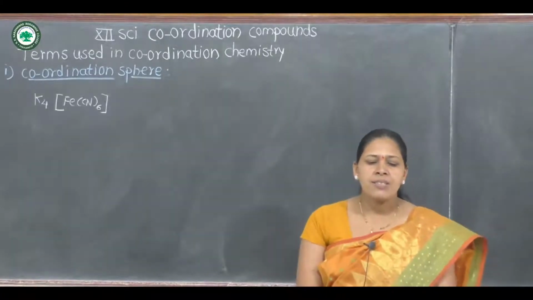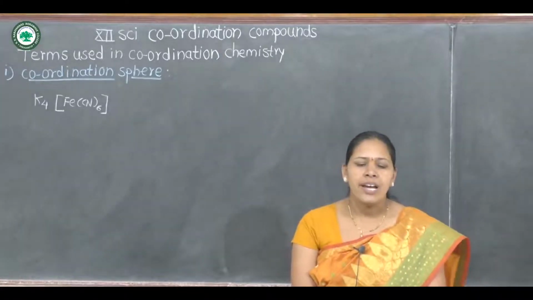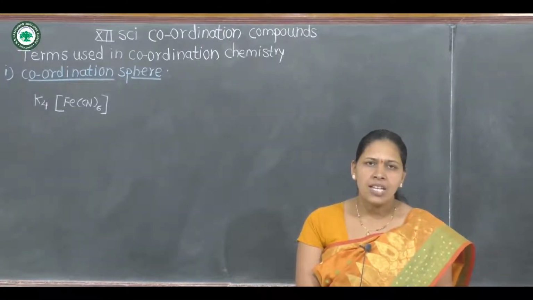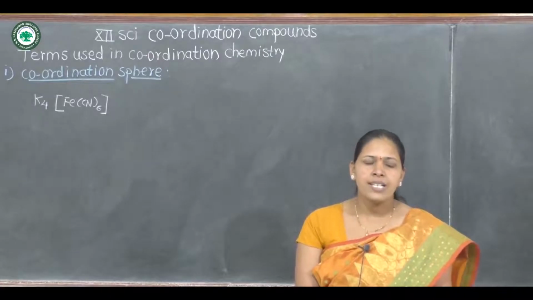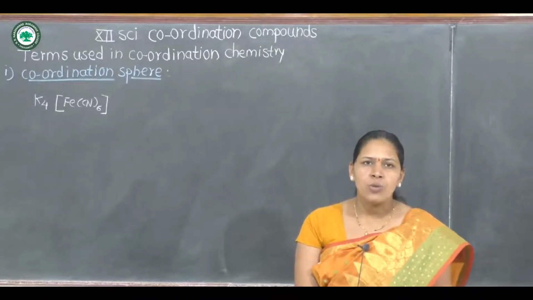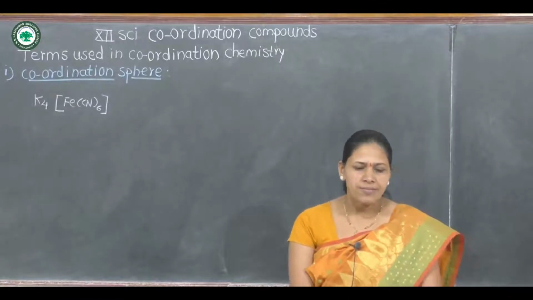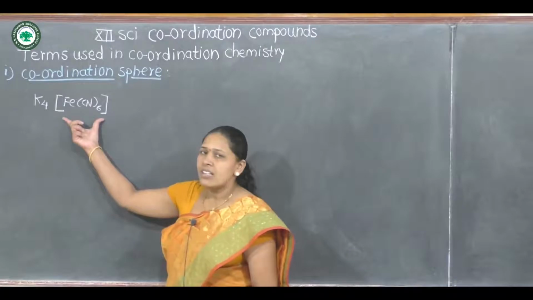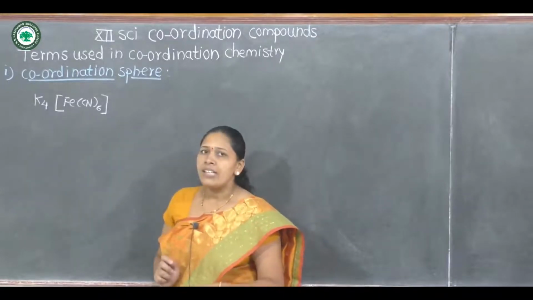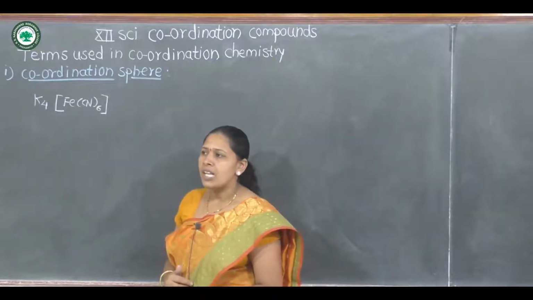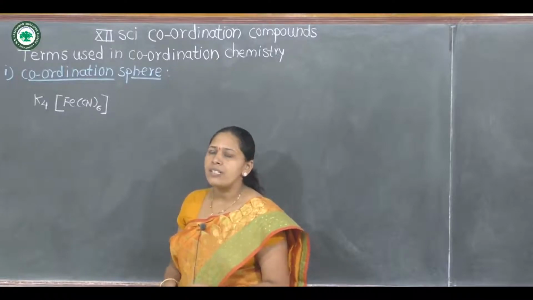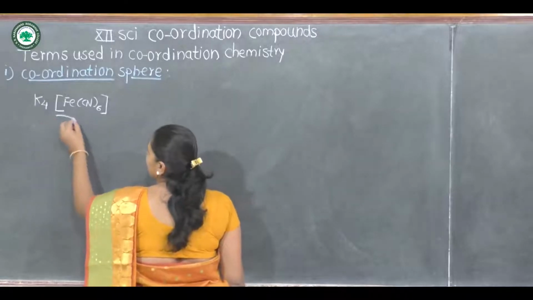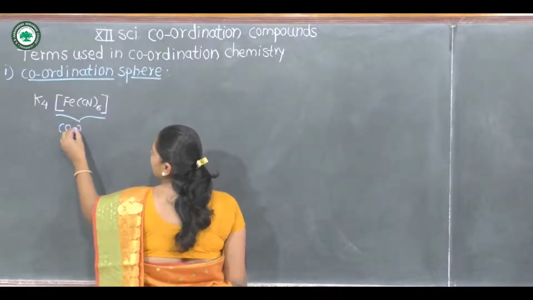In this complex, the central metal ion and ligands linked to it are enclosed in a square bracket, and that is called a coordination pair. Therefore, this is the coordination pair.